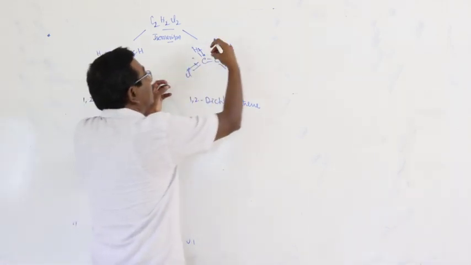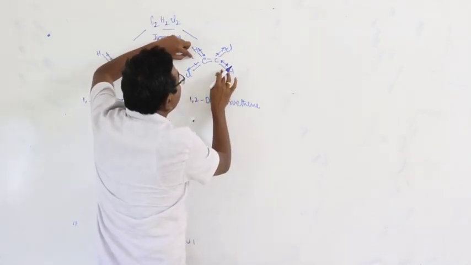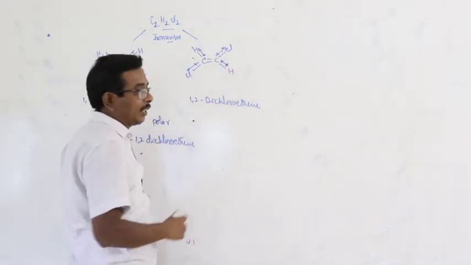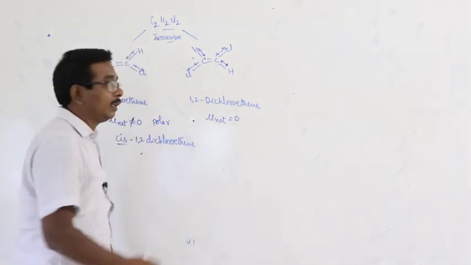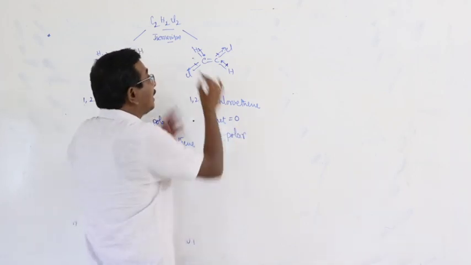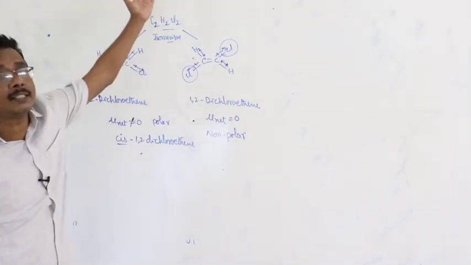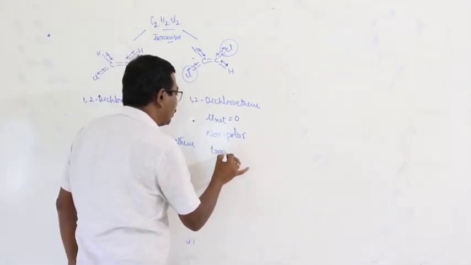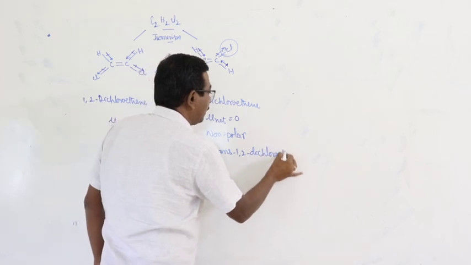But in this case, the two bond moments are in the opposite direction. Here the two bond moments due to the CH bonds are in opposite direction, and the two bond moments due to the chlorines are also in opposite direction. Therefore, the net dipole moment is equal to 0, and the molecule is non-polar. Here the two identical chlorine atoms are on opposite sides of the double-bonded carbons. Such an isomer is known as trans 1,2-dichloroethene.